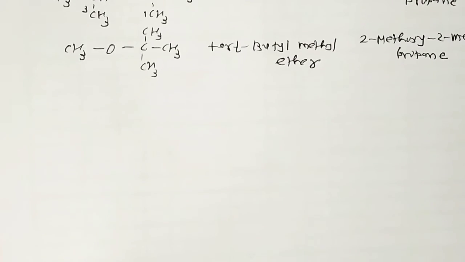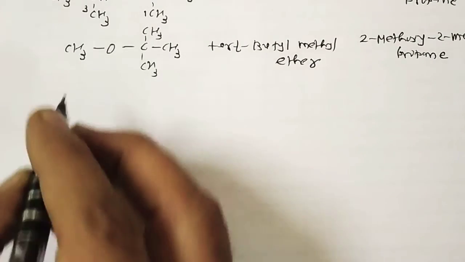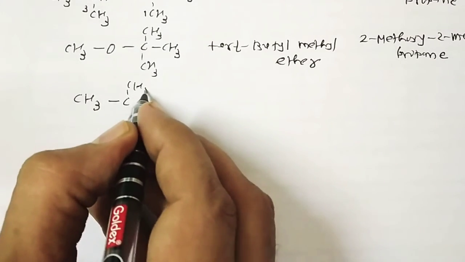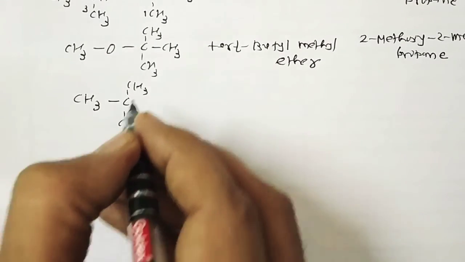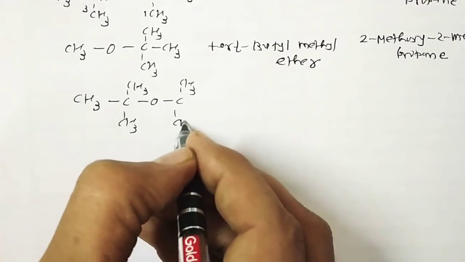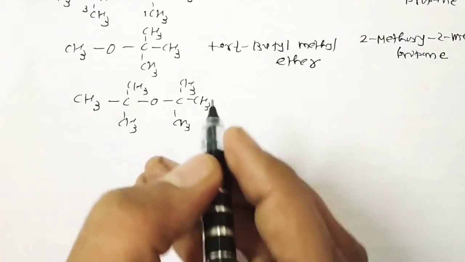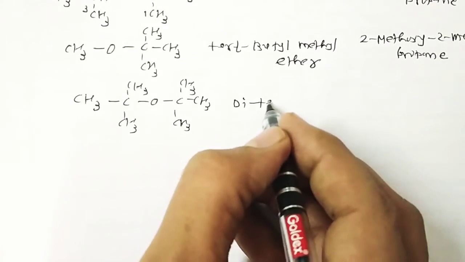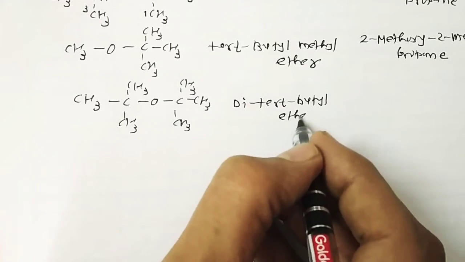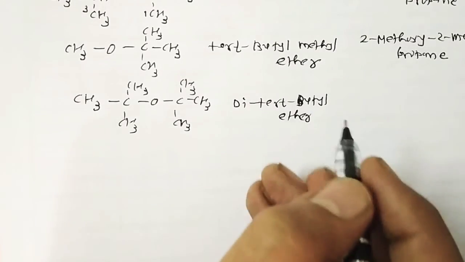Same way, for example, if I have CH3O, so lots of practice we have to do in this lecture. Okay, it's a tertiary butyl ether.